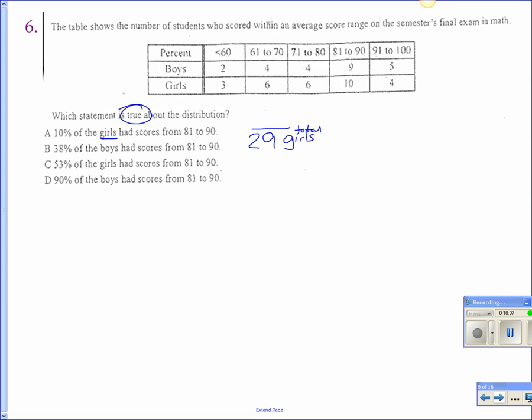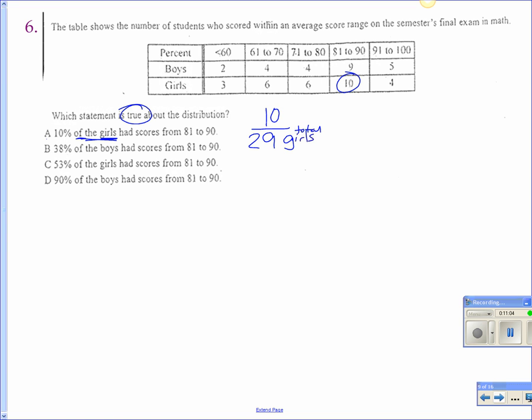So when it says of, whatever comes next goes on the bottom. So 29 girls. Then you keep reading. We need scores from 81 to 90. So how many girls were from 81 to 90? So that goes on top. Okay, so do 10 divided by 29 times it by 100. What do you get?